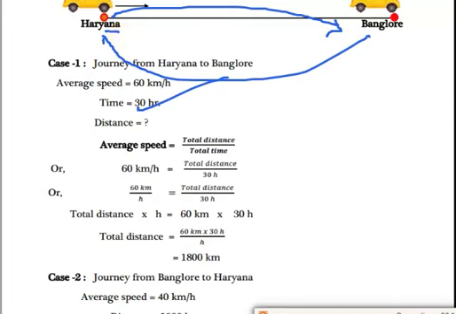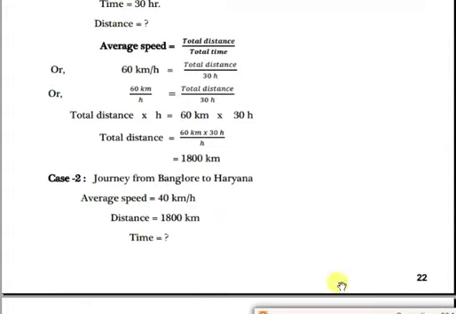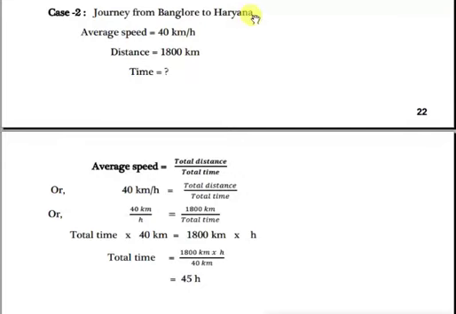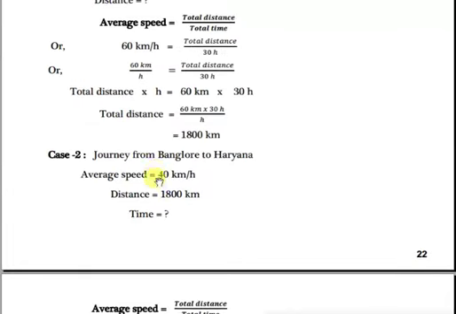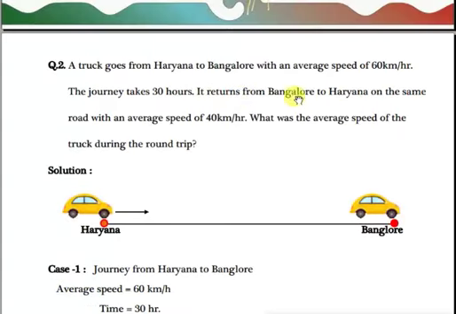Okay. So if I ask you the total distance during the round trip will be how much? Haryana to Bangalore 1800 km or Bangalore to Haryana 1800 km. Both are same. So total distance will be how much? We have to add. So this will be 3600 km.